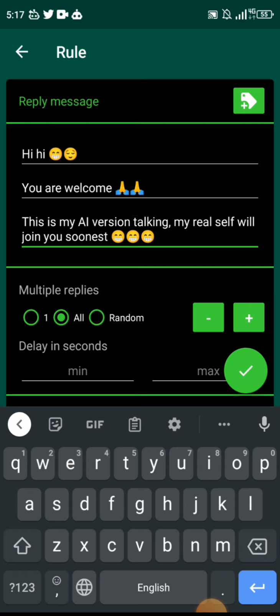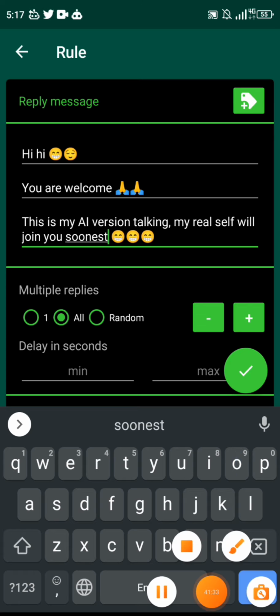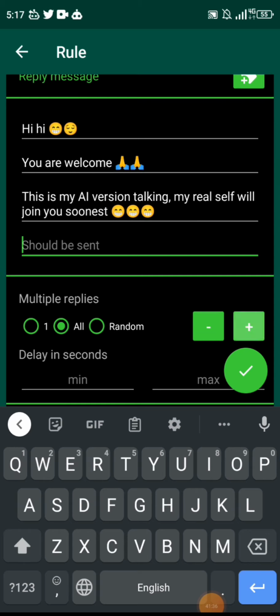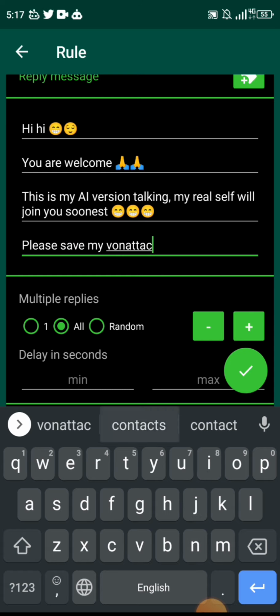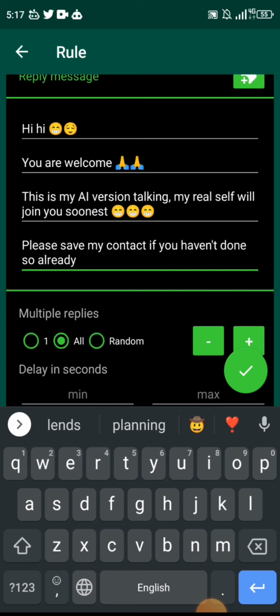Right, so this is for the people who send me general messages, like maybe they just want to connect with me. They don't specifically have my number or something. Now, join your students. Okay, so I could say something like, so let me add another one. Please save my number, save my contact, if you haven't done so already. Okay.